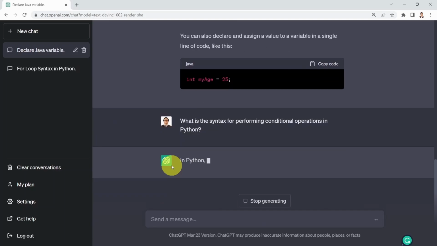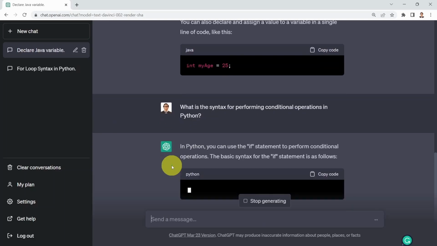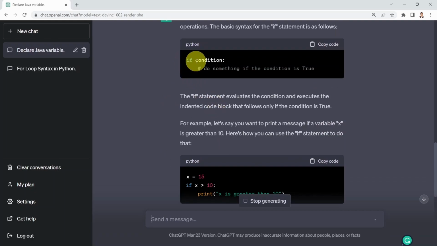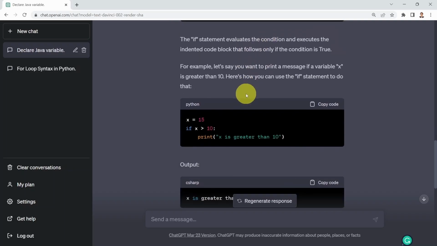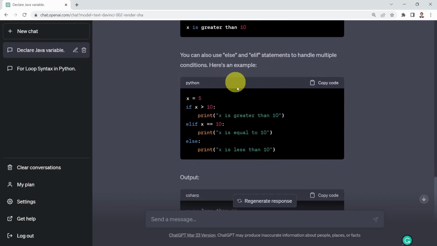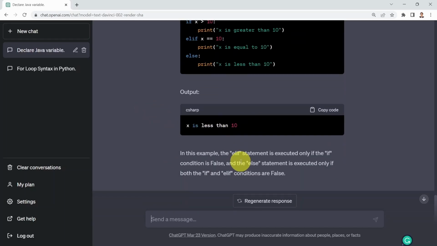And here we go. In Python, you can use if statements to perform conditional operations. And here's the syntax. You just say if, and then you specify the condition, you add a colon at the end, and then you do something if the if condition is true. You can also see here a code telling you if x is greater than 10, print x is greater than 10. And you can also see how to use elif, or else if, statements as well. And it's showing you an example along with the output corresponding to it.